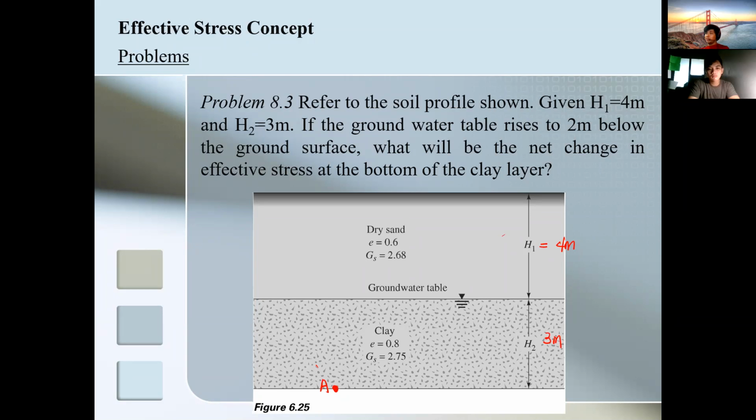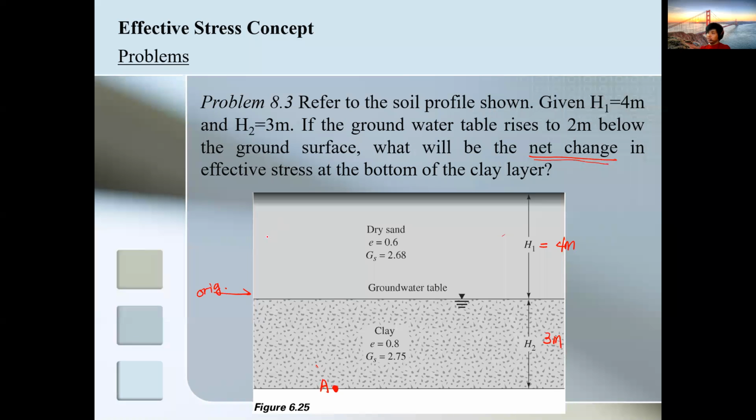Now, the problem is asking for the net change in effective stress. Meaning ana, ang change sa effective stress sa original condition, which is this one. So this will be the original condition. And then the new condition is that the water table will rise to 2 meters below the ground surface.